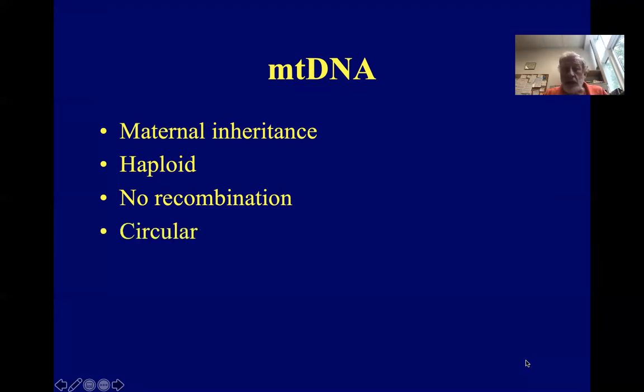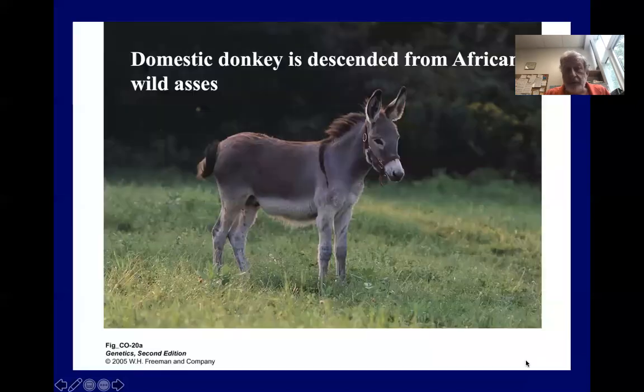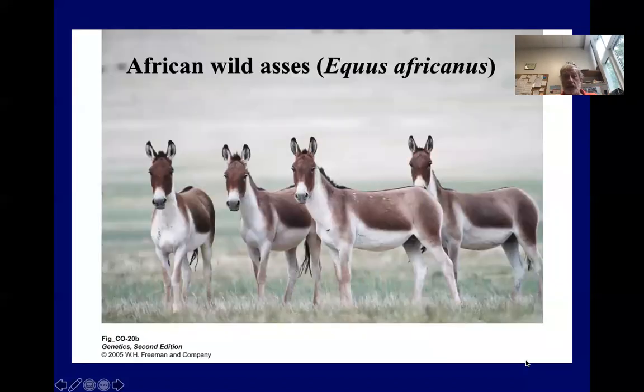It's a circular molecule, which makes genetic mapping convenient, and it's got a pretty high evolutionary rate, and that makes it good for studying population genetics and evolutionary relationships of closely related species, like things in the same genus or family or whatever. Like has been done here to determine that the domestic donkey descended from African wild asses, which are these creatures. Equus africanus is the African wild ass.